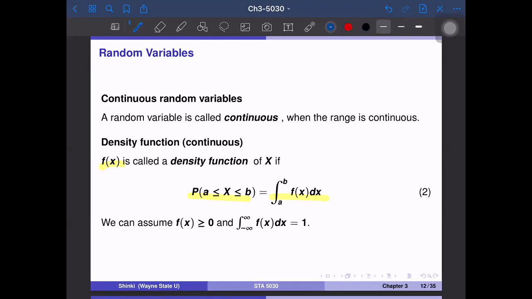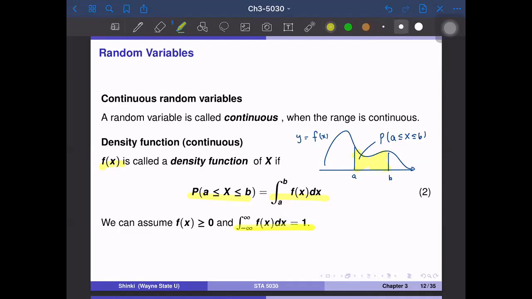So that means we have some curve, and if we have A and B, this area corresponds to probability. In this case, we say this curve f of x is a density function. The area under the curve should be equal to 1 because by definition, probabilities sum up to 1.